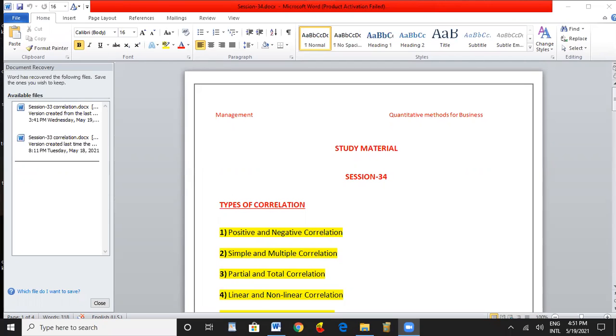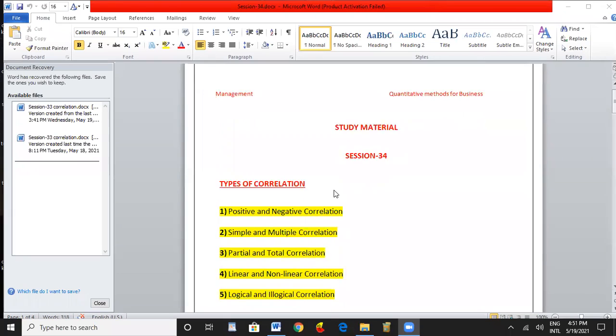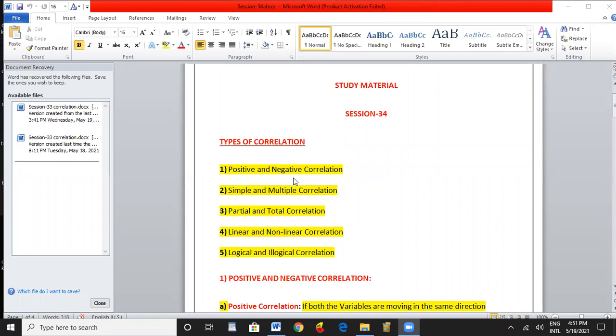Types of correlation. What are the types of the correlation? The first one is positive and negative correlation. Second one is simple and multiple correlation. Third one, partial and total correlation. Fourth one, linear and non-linear correlation. Fifth one, logical and illogical correlation. In this session, we shall study what the types of correlation are.